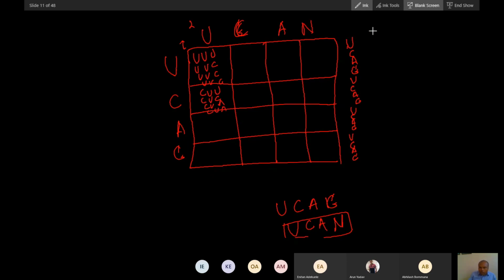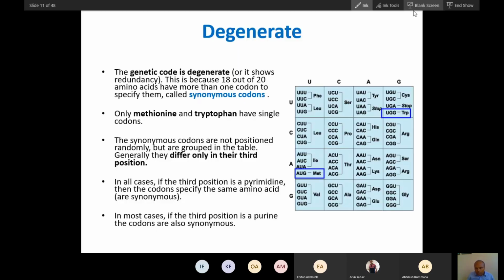So remember at least this coding. You can imagine U, C, A, G. This is how a codon is written.